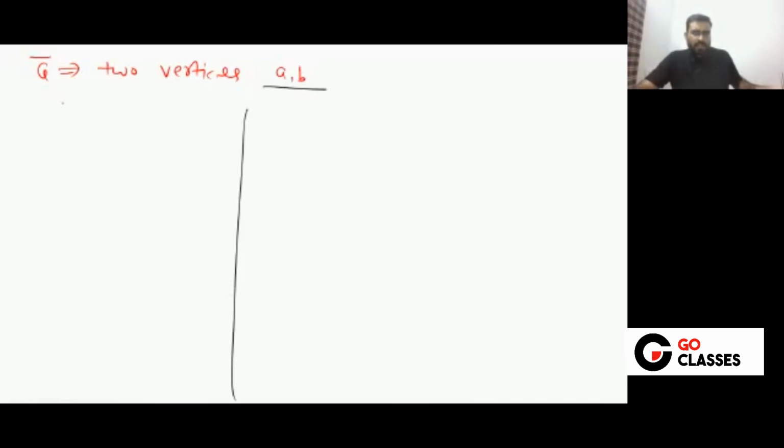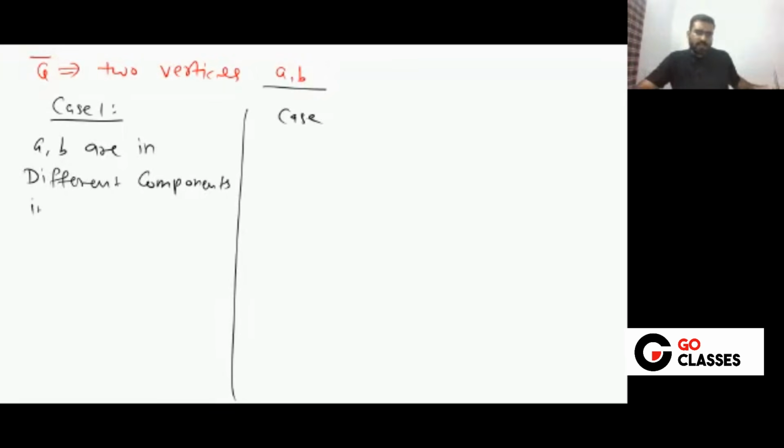Either A, B are in different components, or they are in the same component in G. Do you agree only these two possibilities can be there?